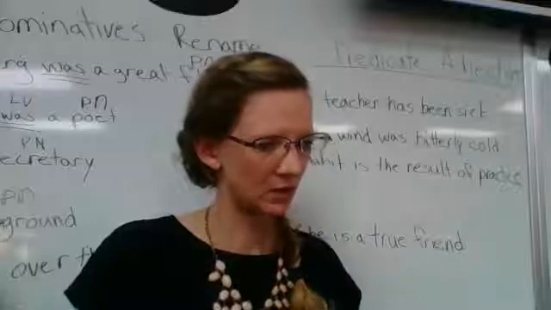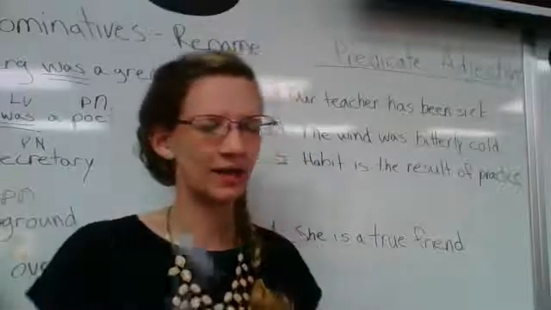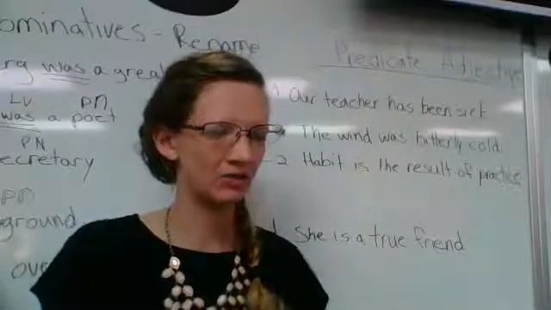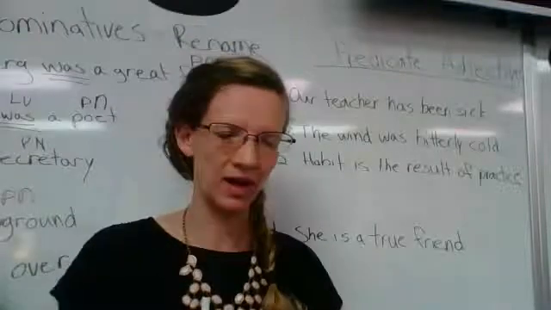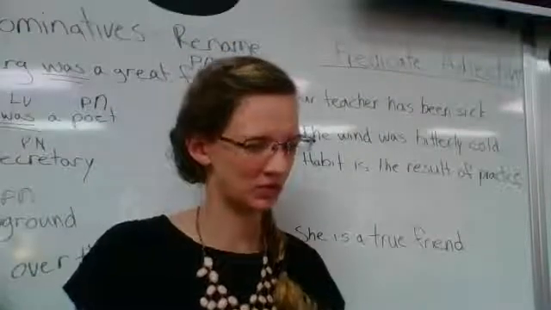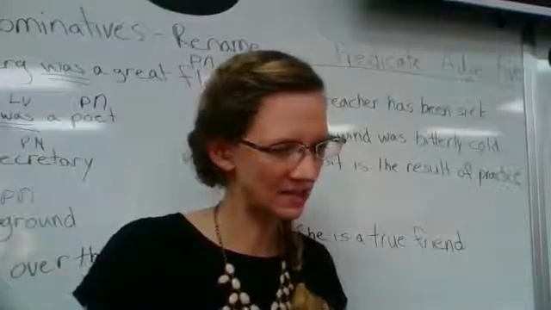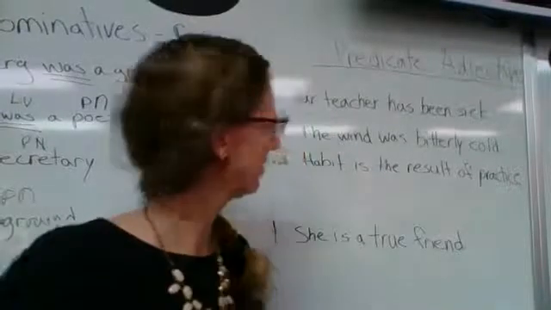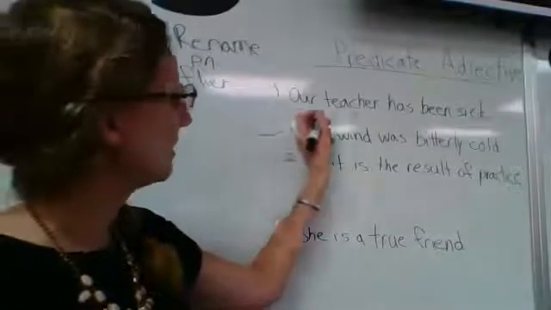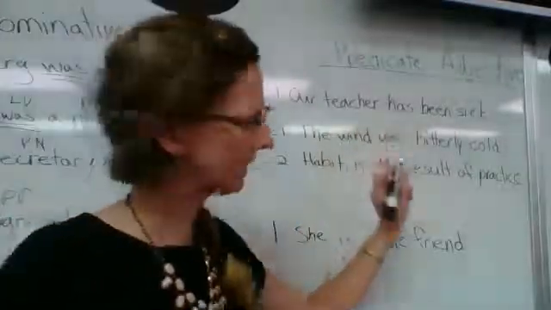Okay? So remember the difference. Don't get predicate adjectives and predicate nominatives confused. And don't confuse normal adjectives with predicate adjectives. So let's look at Think A. Label the linking verb, the subject, and the predicate adjective. Our teacher has been sick.